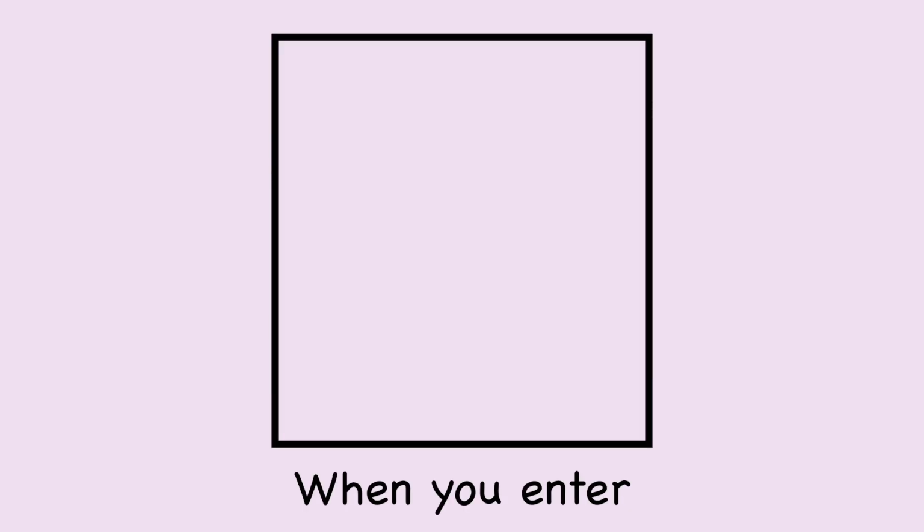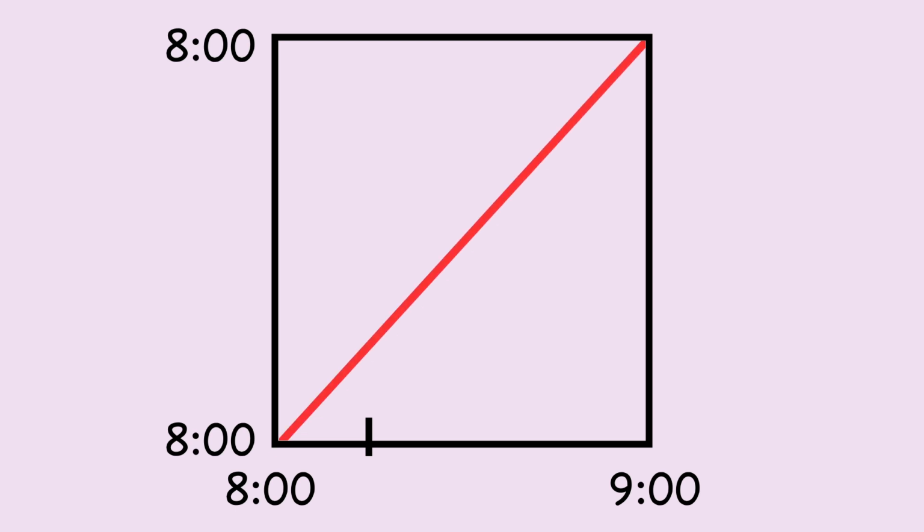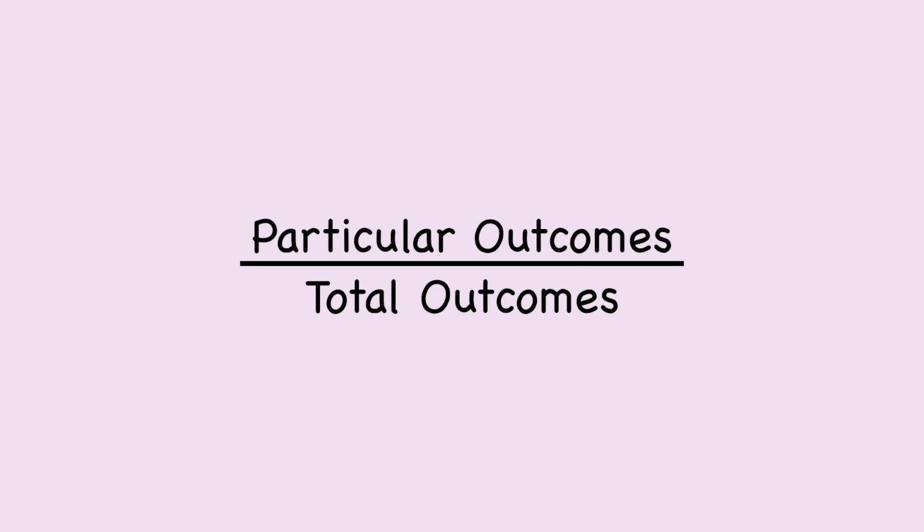Here, we can replace the table with a graph, where when you go to the coffee shop is the time on the x-axis, and when your friend goes is on the y-axis. 15 minutes is a quarter of an hour, so if the line y equals x represents you both arriving at the same time, you can show up within 15 minutes of each other, giving bounds for how long you will each stay at the coffee shop. Rather than a counting problem, we have a geometry problem of calculating area where you and your friend meet out of the total area. Fundamentally, it's the same particular out of total idea.